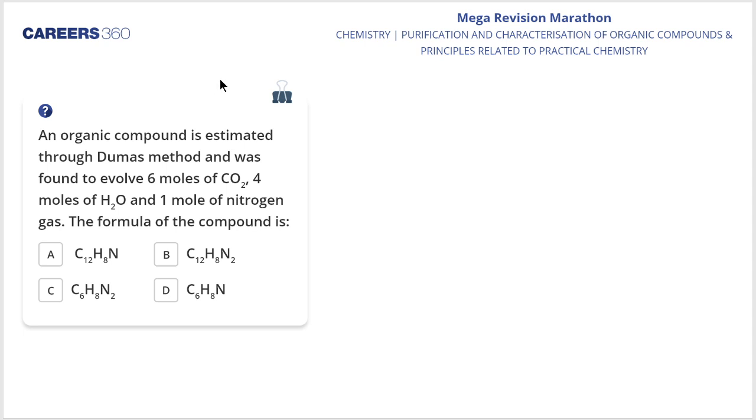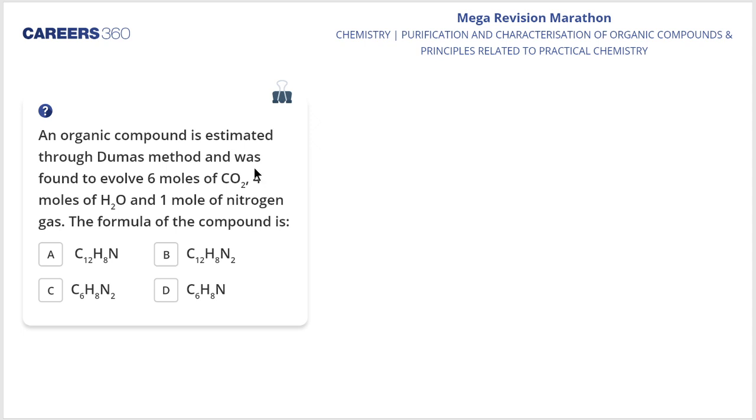Well, I'm getting the options in favor of option number C. Okay, an organic compound is estimated through the Dumas method and was found to evolve 6 moles of carbon dioxide, 4 moles of water and 1 mole of nitrogen gas. The formula of the compound is... yes, I'm getting the answers in favor of option number C.